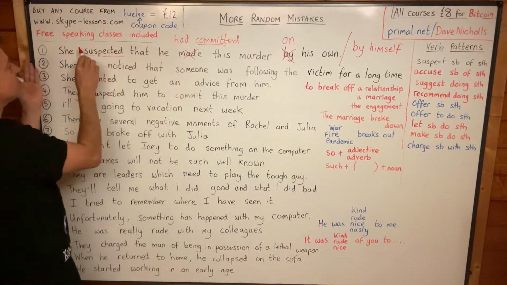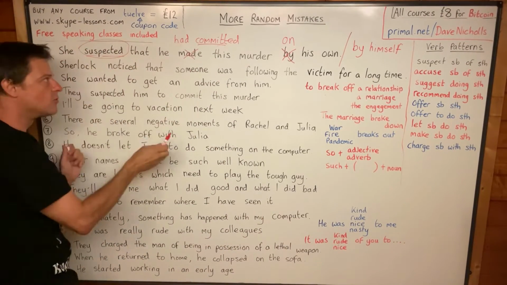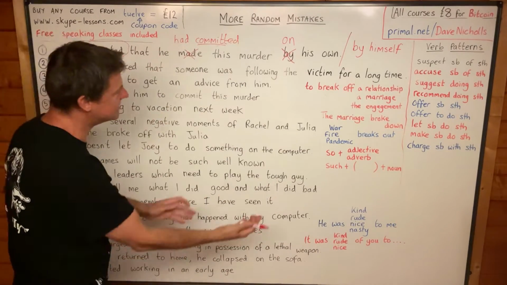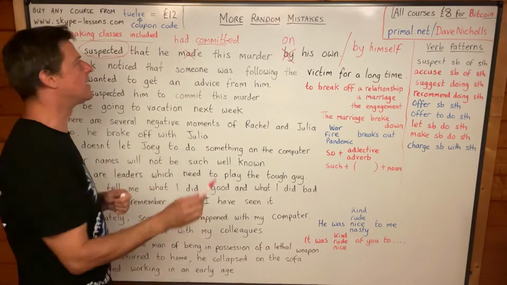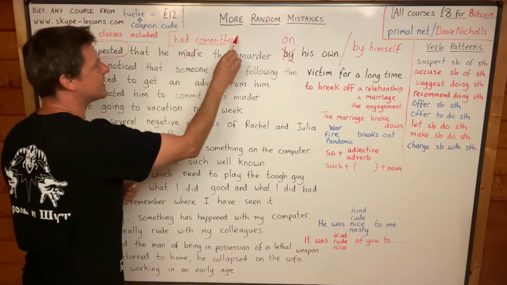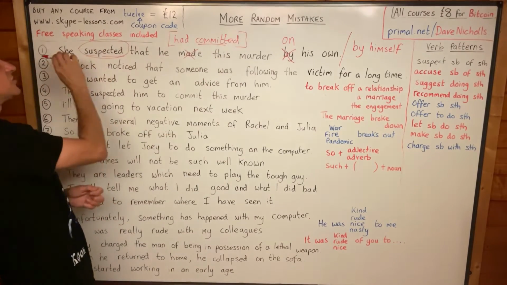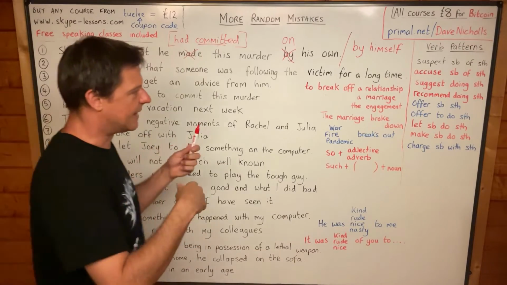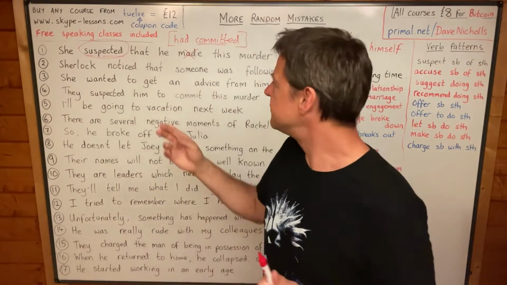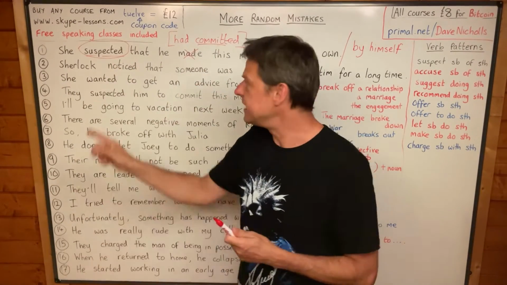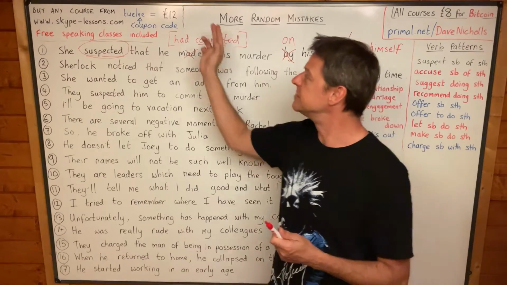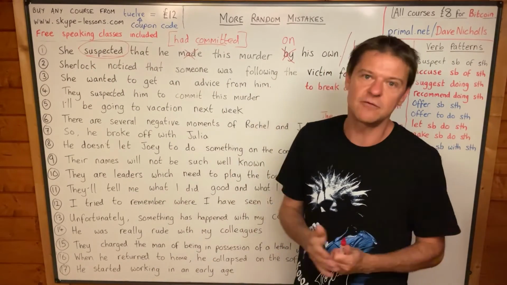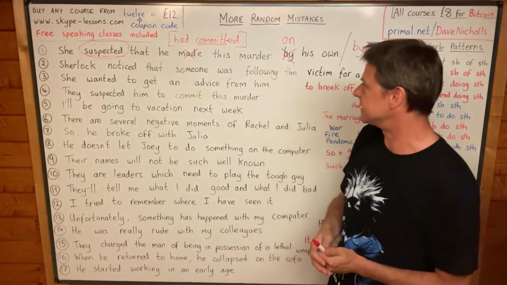I mean, really, this is just like reported speech. She told me he had committed this murder. She said he had committed this murder. Most of the time, with this past perfect, you normally see it after she told me, she suspected, she said, she explained. You know, when there's a verb of talking here and this verb happened before the verb of talking, you need past perfect. So look out for reported speech and past perfect.